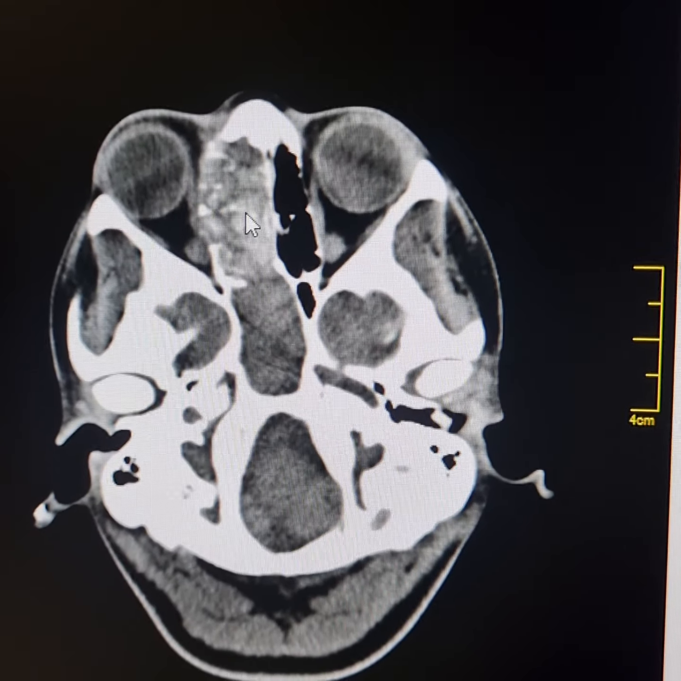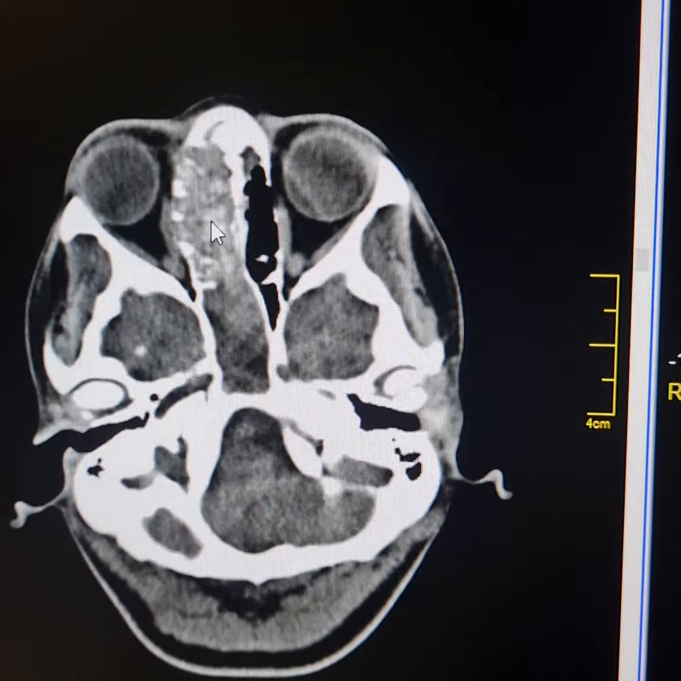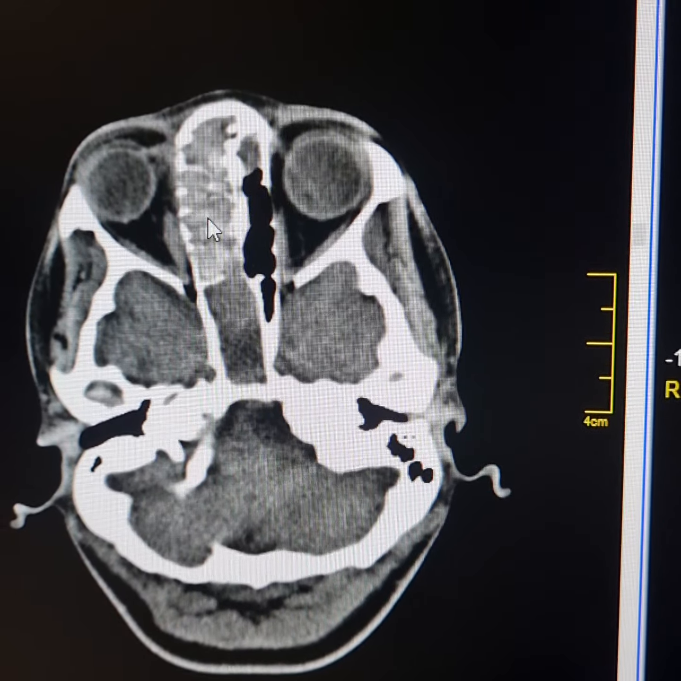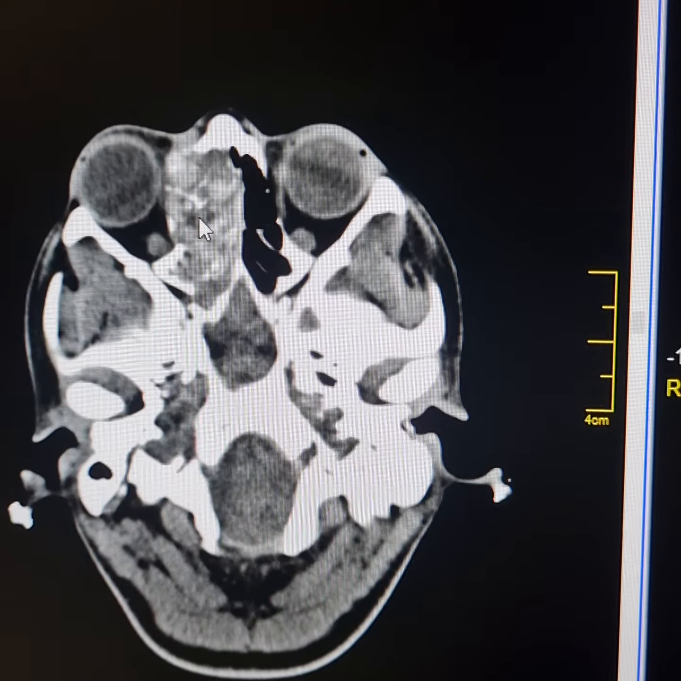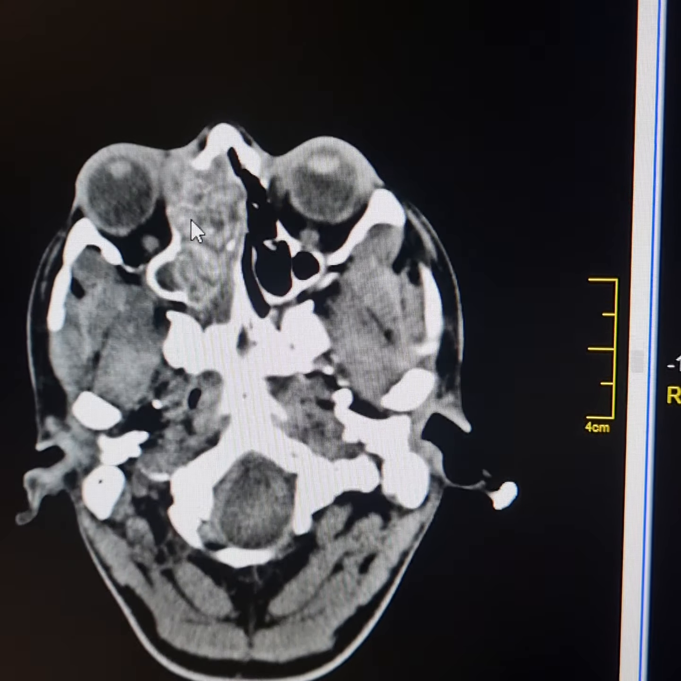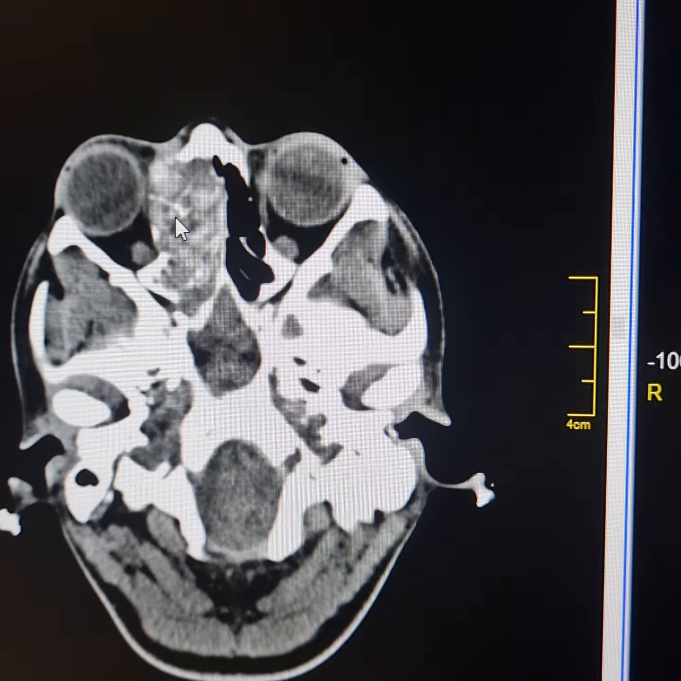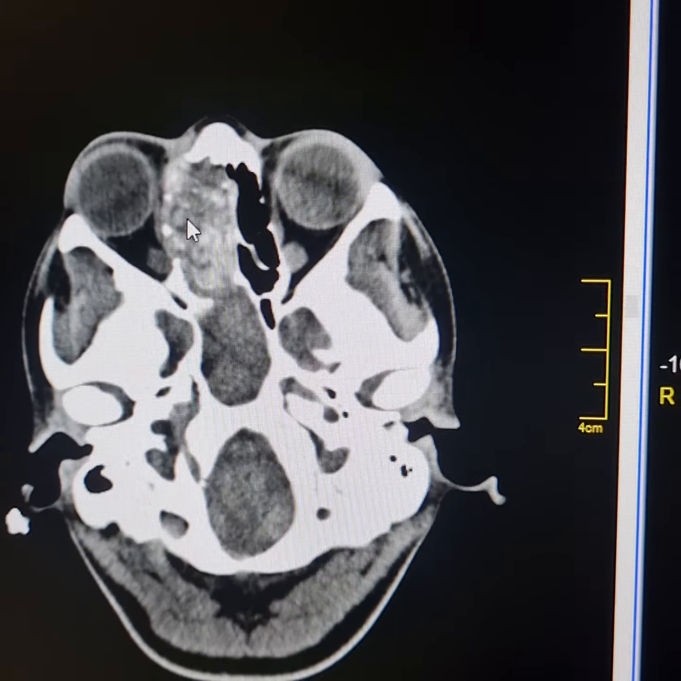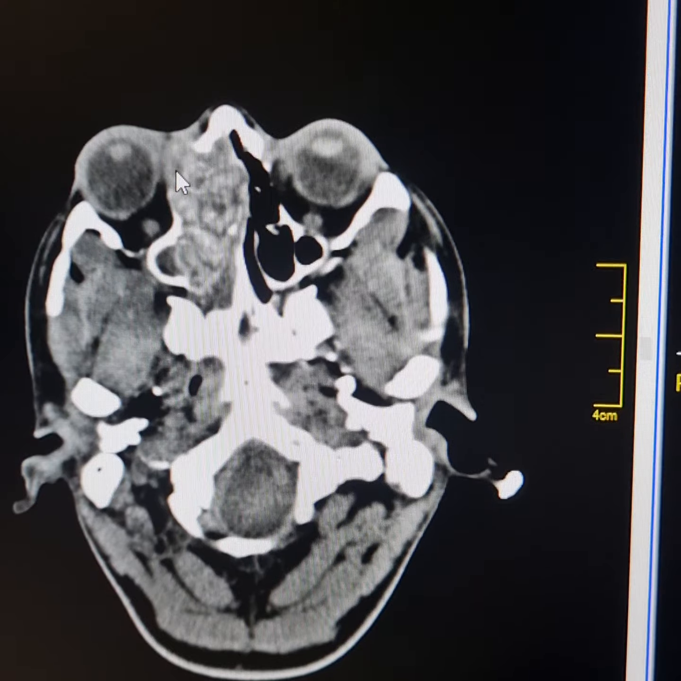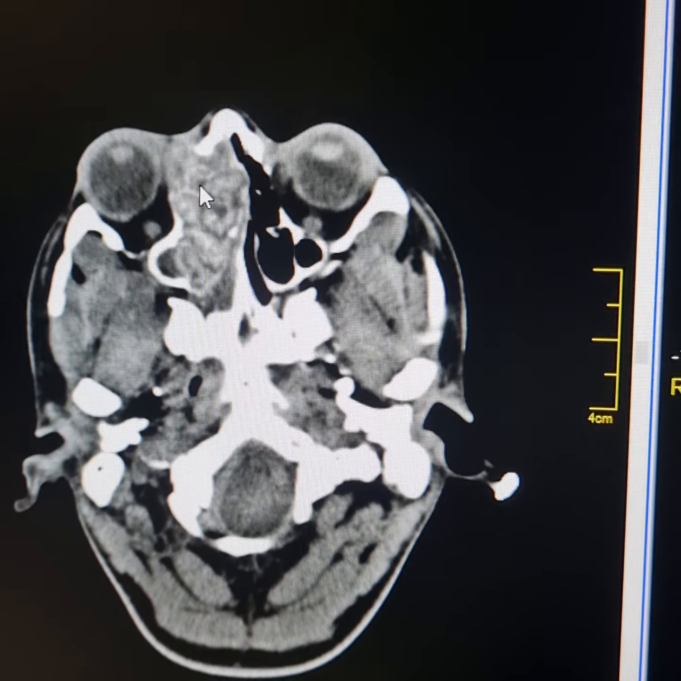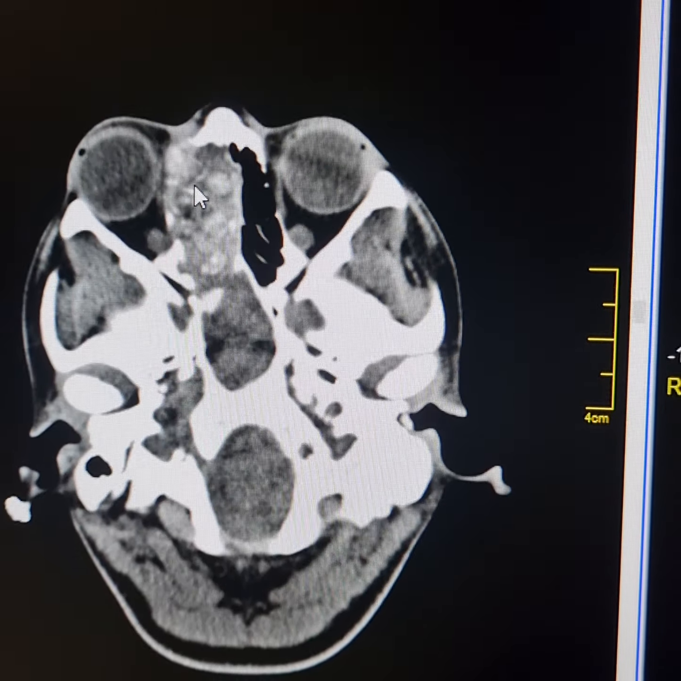Although the right ethmoidal sinus is grossly expanded and the right lamina papyracea is eroded, it is still well contained, and there is no intra-orbital extraconal extension. Now, at this level, the right eyeball is compressed and displaced laterally.